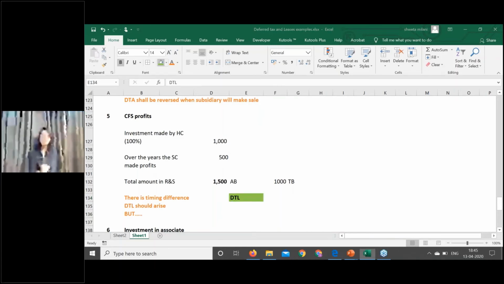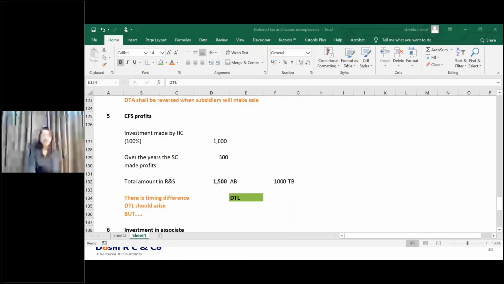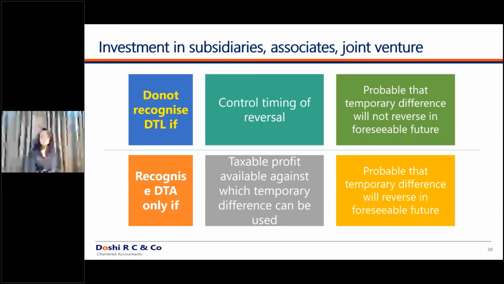If you're controlling the timing of reversal, what do you mean by control? If it is your subsidiary, you're controlling the timing of reversal, and the second case is that the probability that the temporary differences will reverse in the foreseeable future is not there. What does it mean?